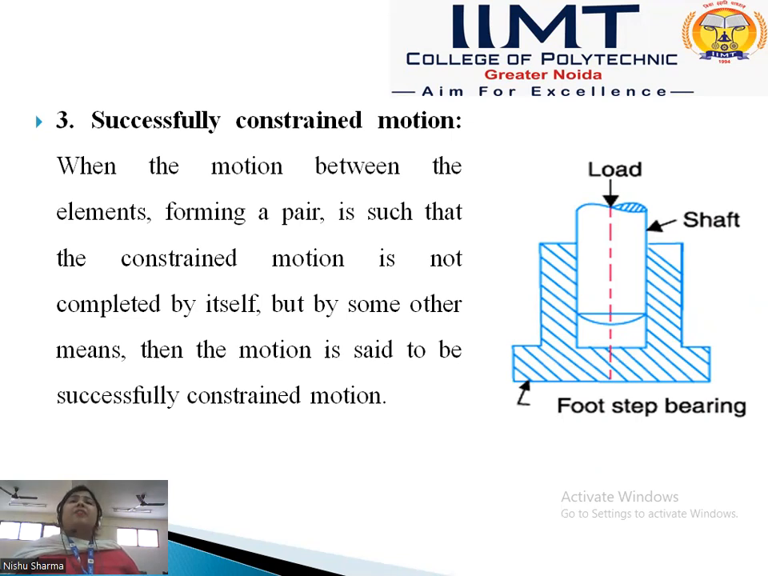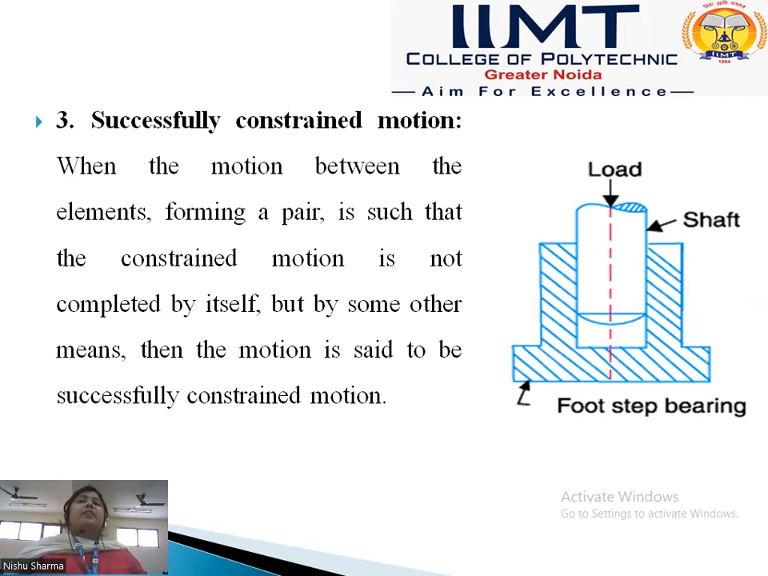Initially it has an incompletely constant motion, and by using external means, this incompletely constant motion is converted into a completely constant motion, and it is called successfully constant motion. Okay, in this diagram there is a footstep bearing and a shaft mounted on it, and this shaft has two motions. First, it rotates about the bearing, and another is an upward motion.